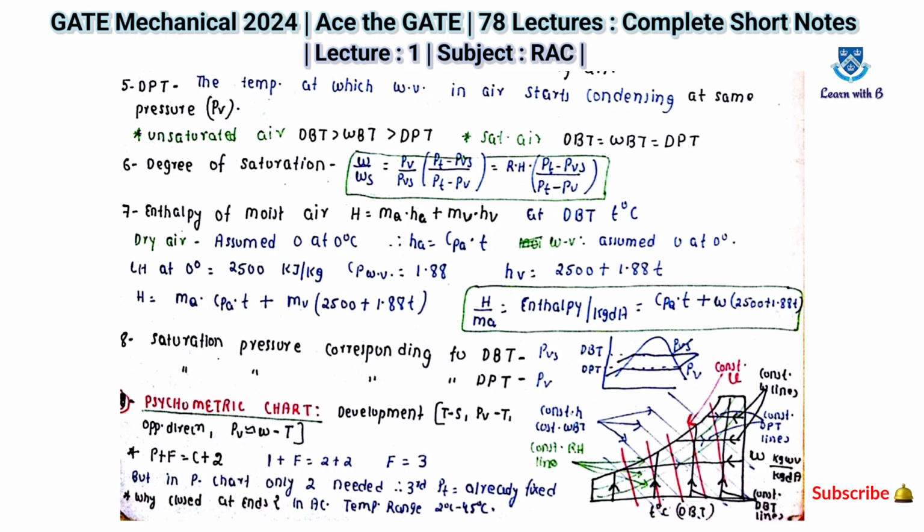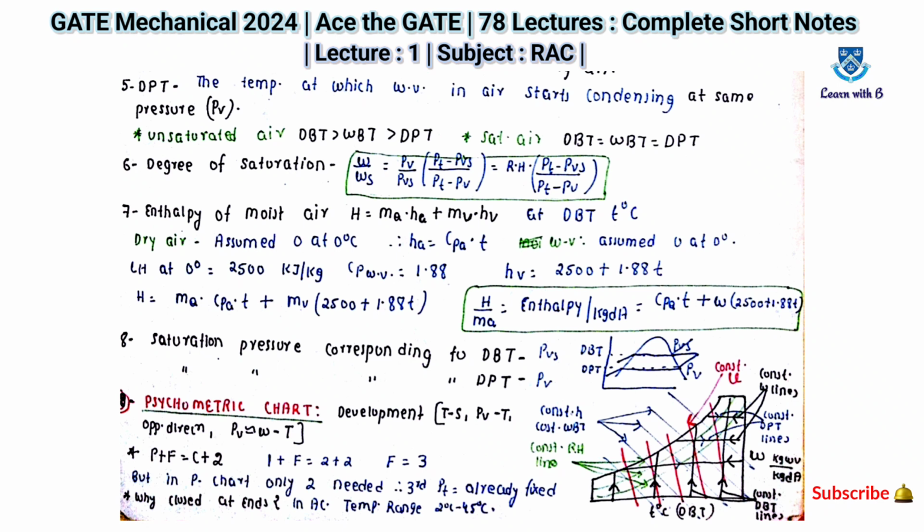Now the next topic is DPT, which is dew point temperature. It is the temperature at which water vapor in air starts condensing at the same pressure, PV. For unsaturated air, you can remember that DBT is always greater than WBT, which is greater than DPT. For saturated air, DBT equals WBT equals DPT.